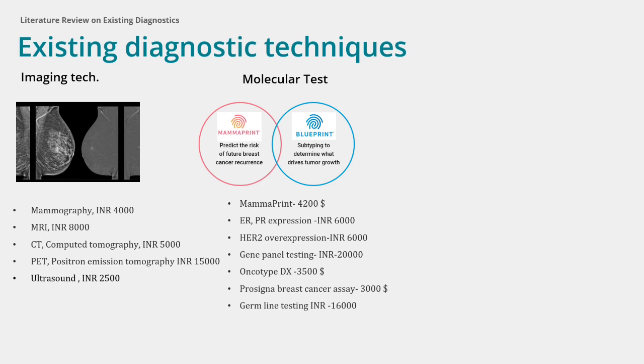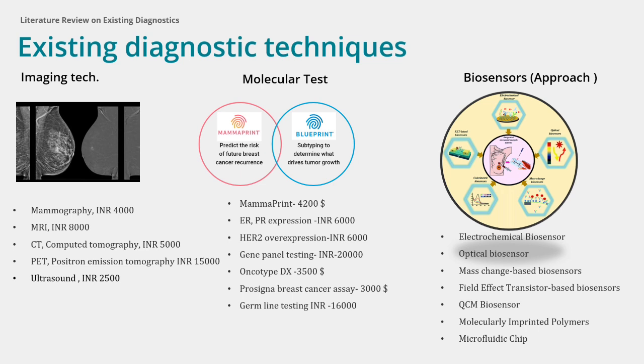Gene panel testing costs 2,000 Indian rupees, analyzes multiple genes related to breast cancer to assess risk and guide personalized treatment. Oncotype DX, $3,500, evaluates the activity of certain genes to predict the likelihood of breast cancer recurrence. Prosigna breast cancer assay, $3,000, assesses the risk of recurrence in hormone receptor positive breast cancer patients. Germline testing cost 16,000 Indian rupees, identifies inherited mutations in genes like BRCA1 and BRCA2, which can increase breast cancer risk. Additionally, various biosensors are being developed, although they are currently limited to laboratory settings.